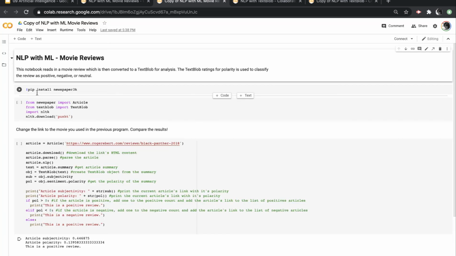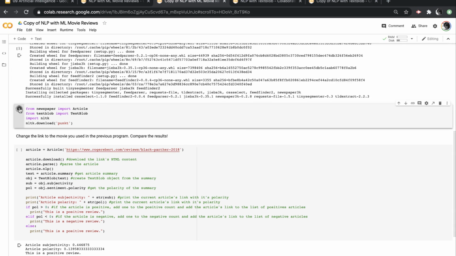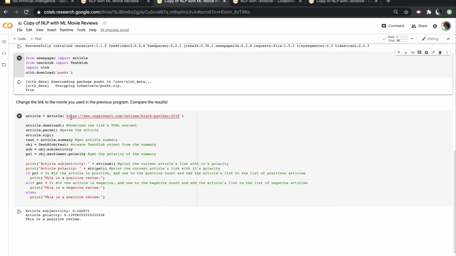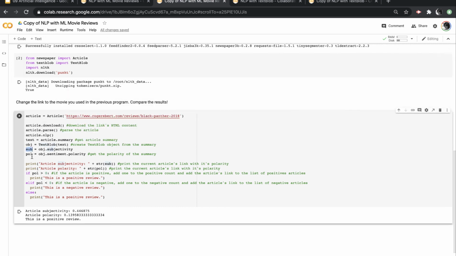Okay, so again, you're going to install one of the libraries that we'll need and do our imports. And then here is our code. So this again will point to a movie review link on the Roger Ebert site, and we'll download it. And then we're going to create a text blob from that text. And after we've created the text blob, then we can look at the subjectivity and sentiment scores, right? So we'll assign a variable called sub, the subjectivity score, and then we'll assign the variable pol for the polarity. And then I'll go ahead and print those out.